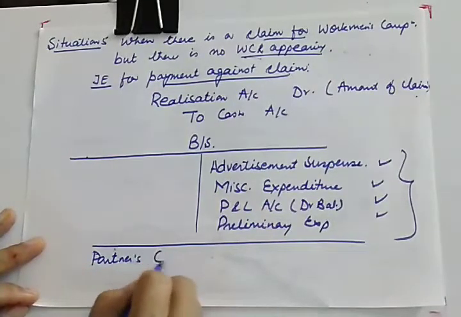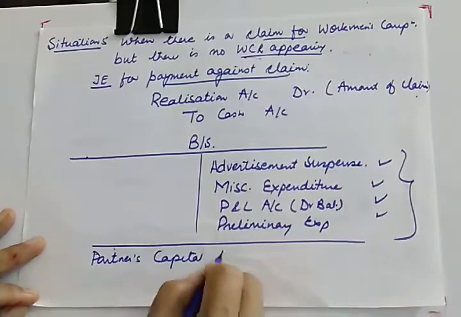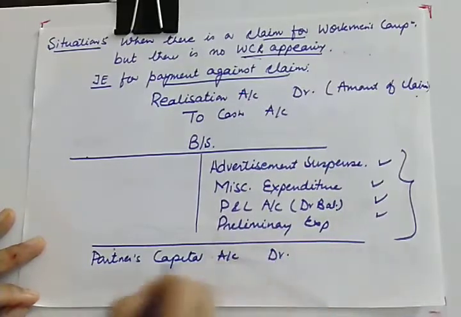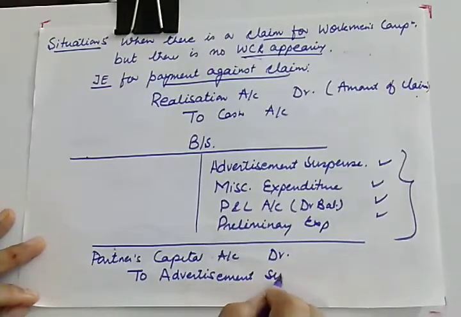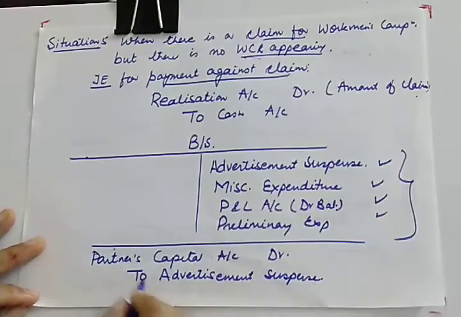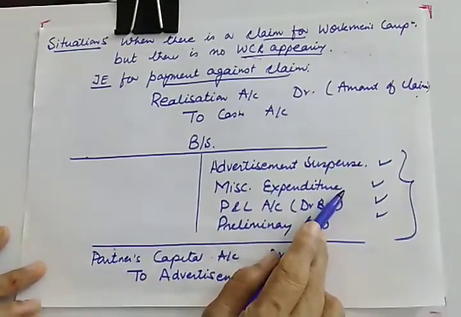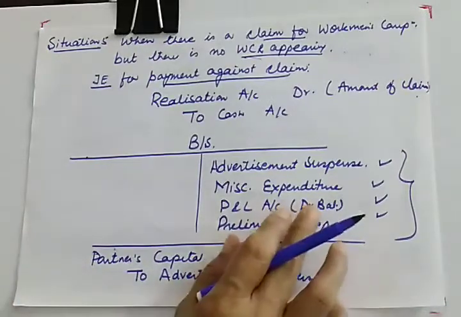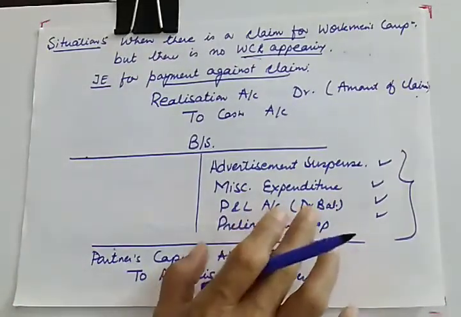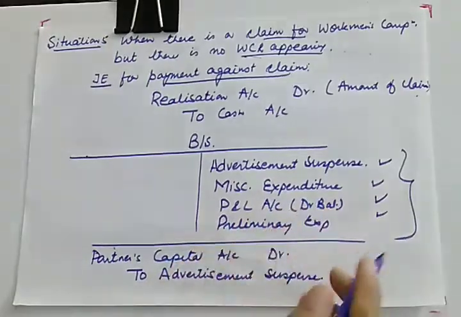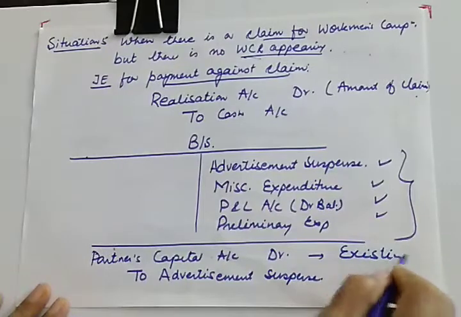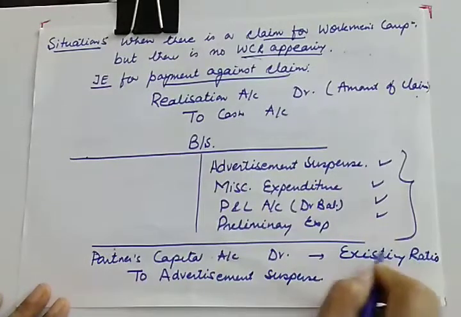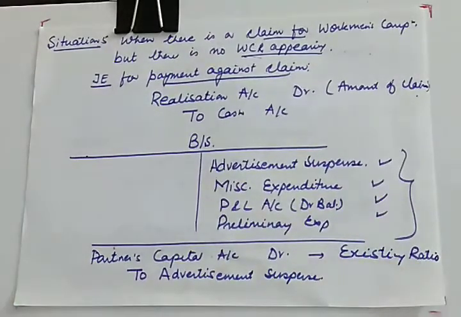Individually you will be giving debit to partners capital, in their existing ratio. Whatever ratio is given, we'll be distributing that in the existing ratio. So this is how we'll be treating.